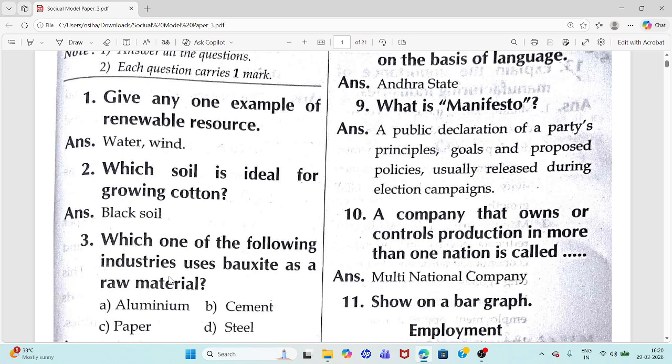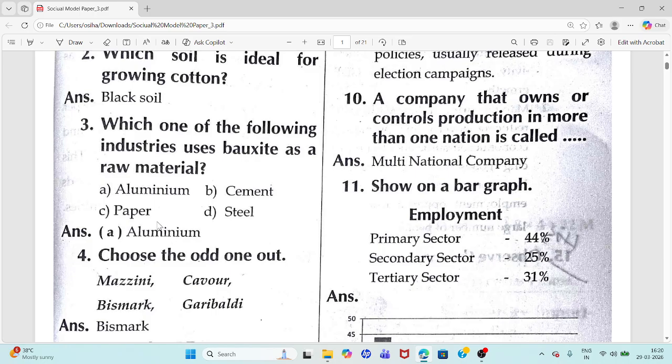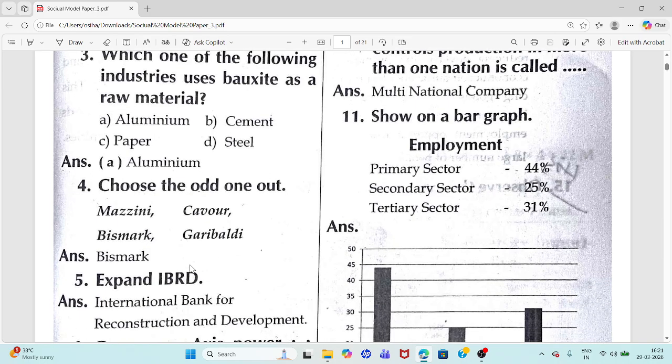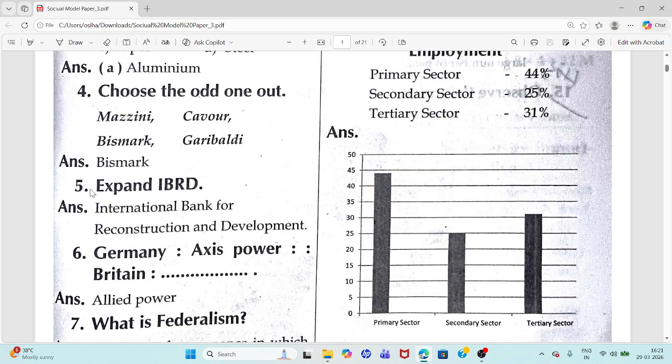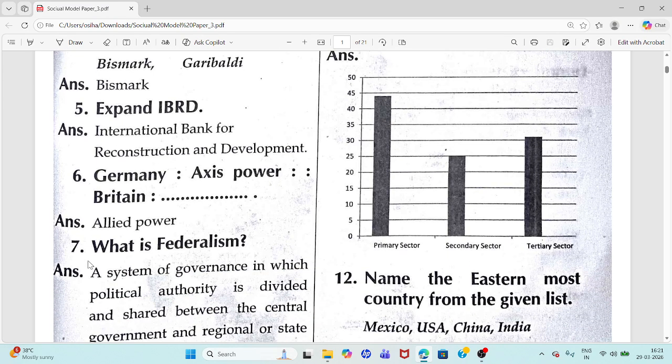Third question. Which one of the following industries uses bauxite as a raw material? Aluminium industry. Fourth question. Choose the odd one out. Answer: Bismarck. Fifth question. Expand: IBRD. International Bank for Reconstruction and Development. Sixth question. Germany: Axis power, Britain: Allied power.